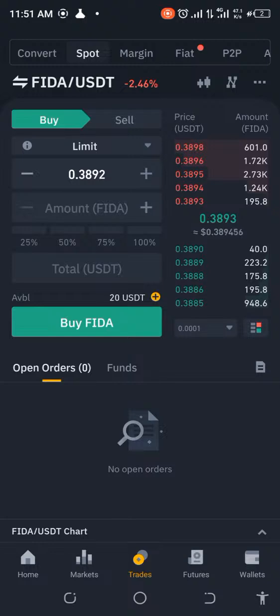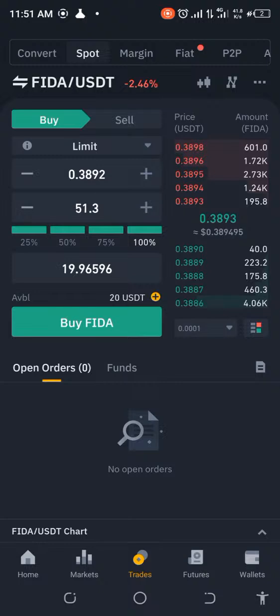We've got our 20 USDT here, so we're just going to check this out and see how far we can go with it. So let's copy that. So it's picking up 19.96. Yeah, I got comments that we should use the convert section and all of that. Now, let me tell you something. If I go ahead and use the convert section, you'll see that it's going to pick up everything, but we're not going to get more than this 51.3. That's the thing. So we're still going to be losing some little grains of money. So it's better for us to just go ahead and do it with our spot trading section.